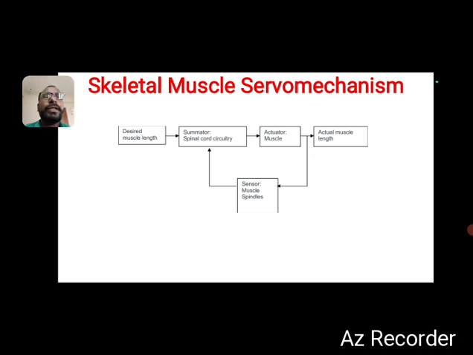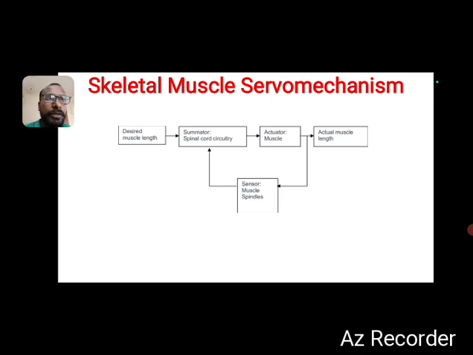Anyhow, we have to control the muscle length. The desired muscle length means what is required, what we are expecting. The desired and actual muscle length must be the same. Then only the error will be zero and the desired output will be obtained. Based on this control effect, the actual muscle length can be changed.